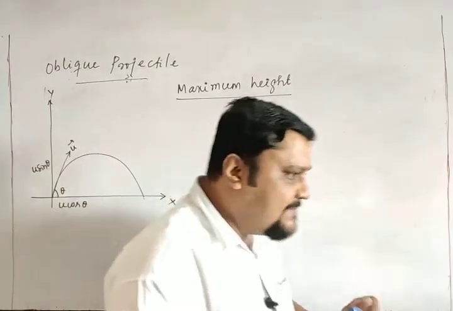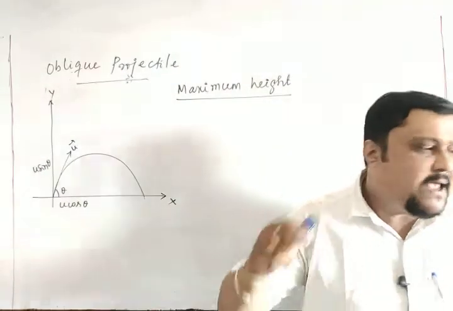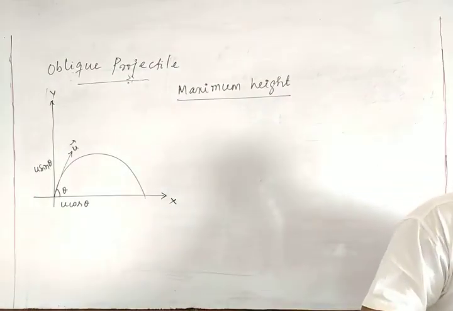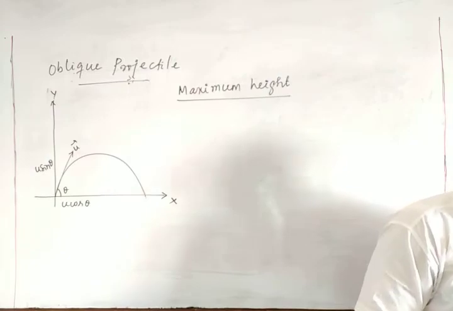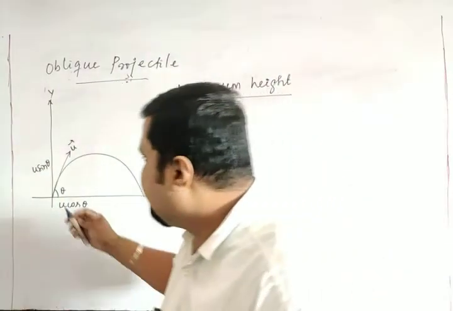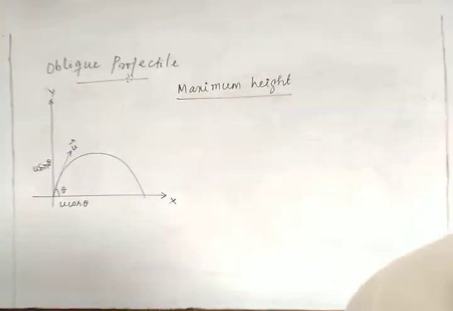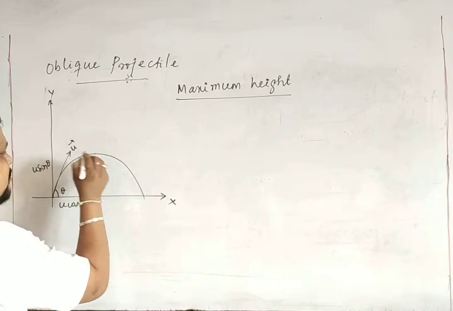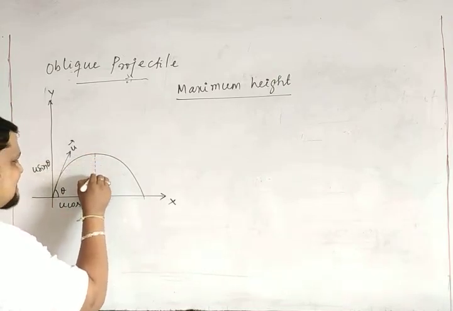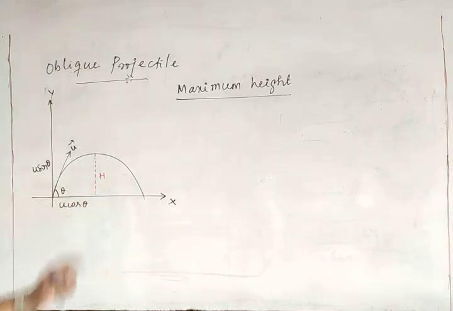Remember the definition, it is the maximum height to which a projectile rises above the horizontal plane of projection. So this is the horizontal plane of projection. Up to what maximum height it will go, that is called the maximum height. So here let the projectile go to this point and this is the maximum height h. We can show this as h.